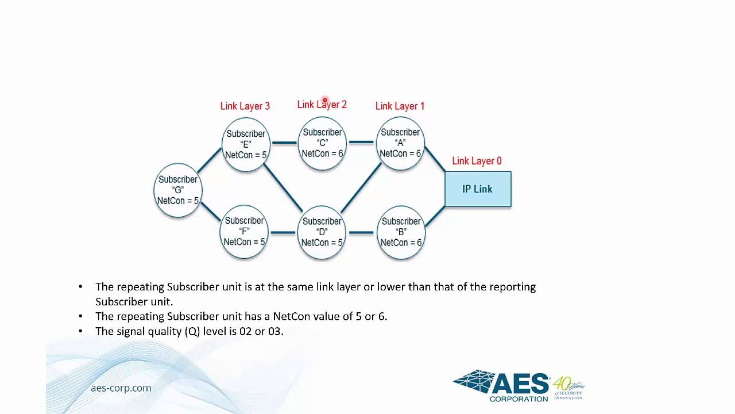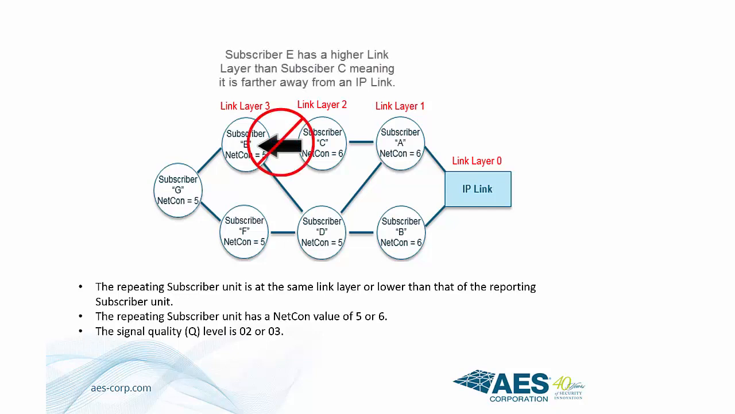Focusing on subscriber C, you will note it has a NetCon of 6. This is because it has one forward route to an IP link. This assumes that subscriber C cannot communicate with other subscribers, such as subscriber D. The question may be raised, why can't the path to subscriber unit E from subscriber unit C be considered a second path? This is because the AES algorithm only allows subscribers to communicate with other subscribers that are at the same link layer or lower than its own rating.